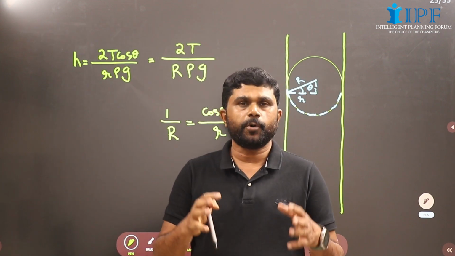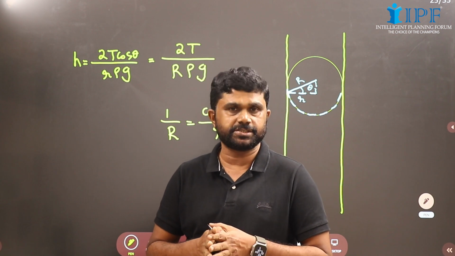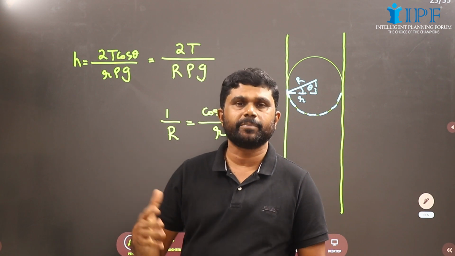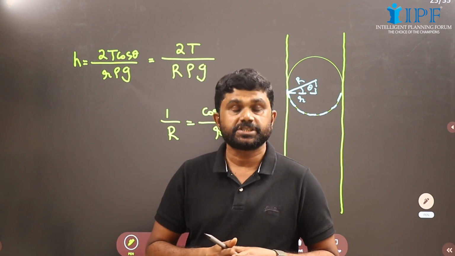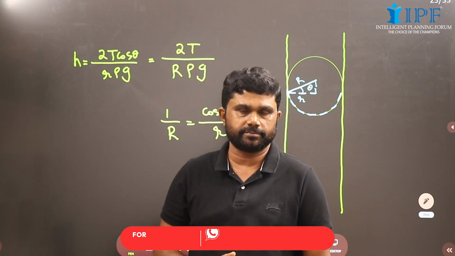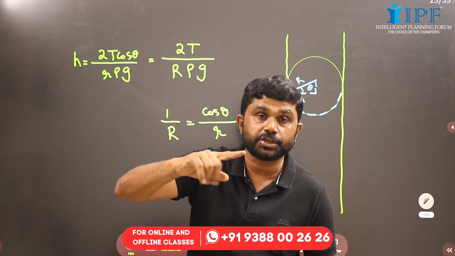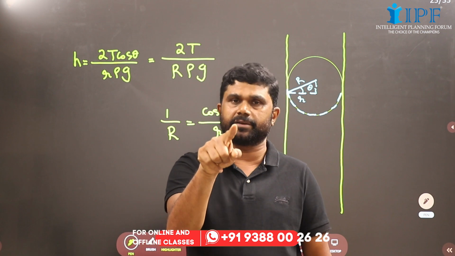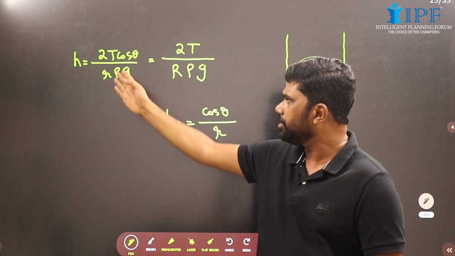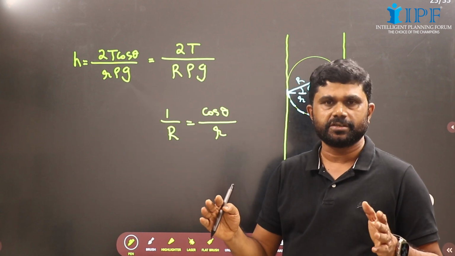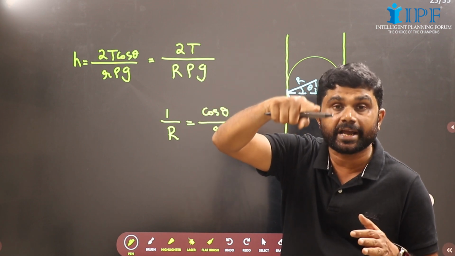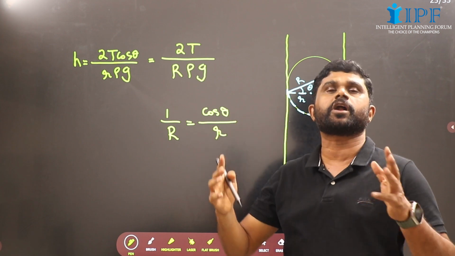Now an important thing that you should understand is, if the capillary tube is of insufficient length. In the example we have just discussed, the capillary rise in the first tube was 6 centimeter. Suppose the length of the capillary tube above the liquid surface is only 4 centimeter. The capillary height is independent of the length of the tube; it depends only on the radius. Radius we have not changed, but the length of the tube above the liquid surface is only 4, while the usual capillary rise is 6. Then what happens?